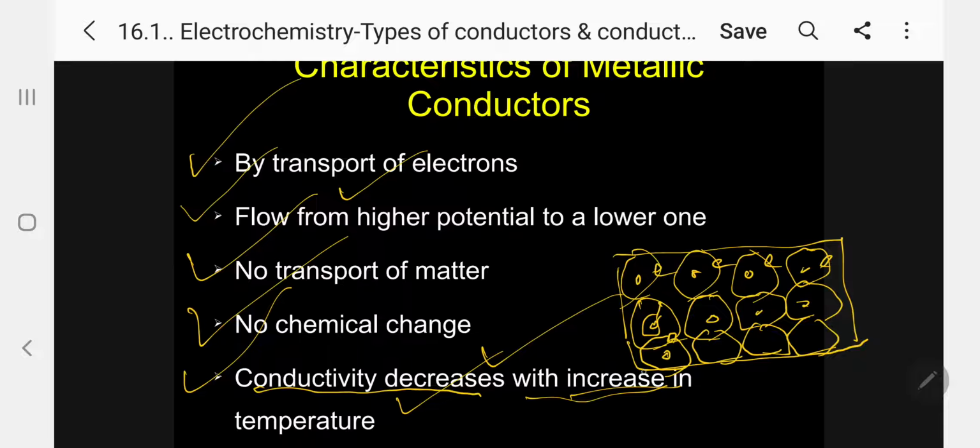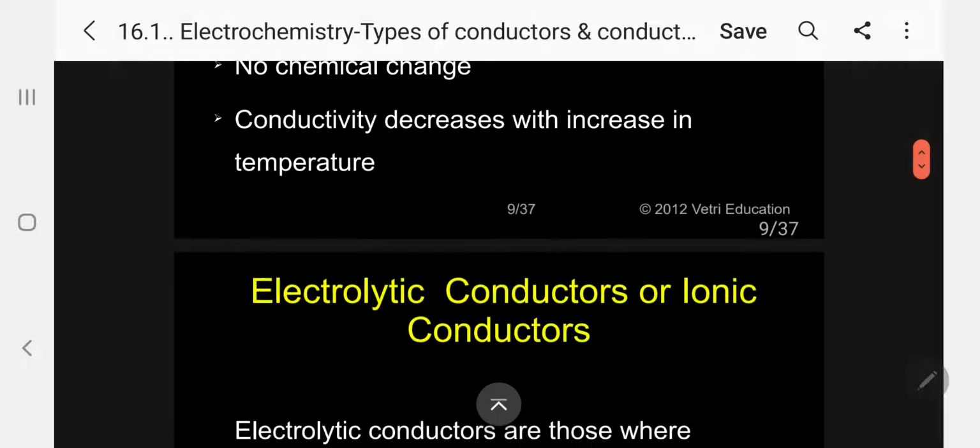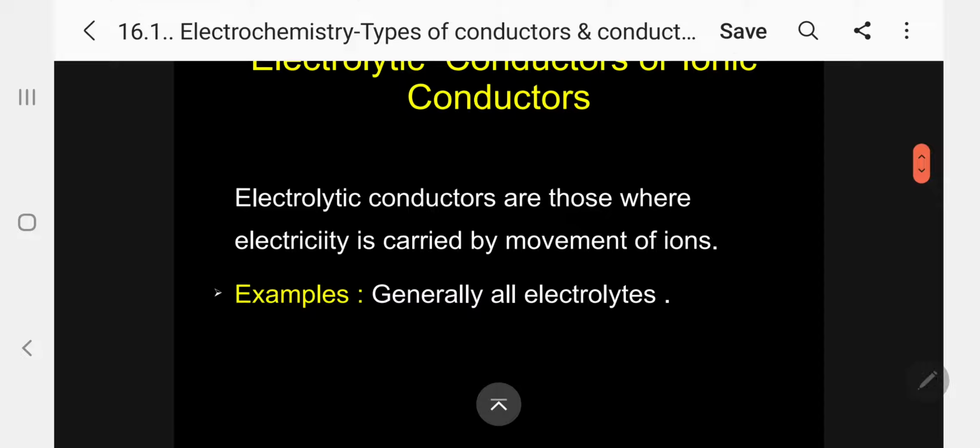When it vibrates from its original position, it may cross the way of electronic flow. That means it will prevent the free flow of electrons. So conductivity decreases with the increase of temperature in the case of a metallic conductor. Please follow this explanation, usually not given in the book. Kindly follow. Now let me come back.